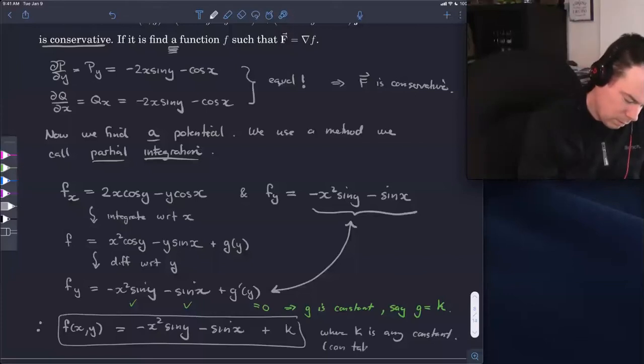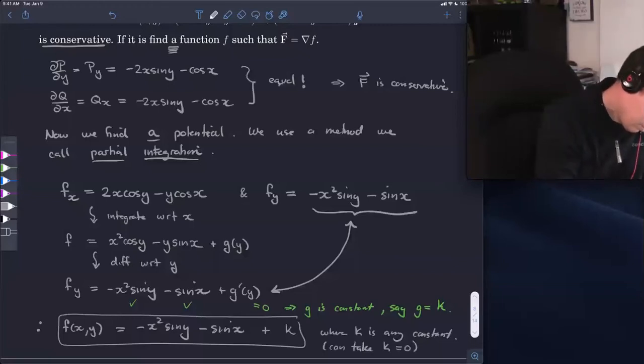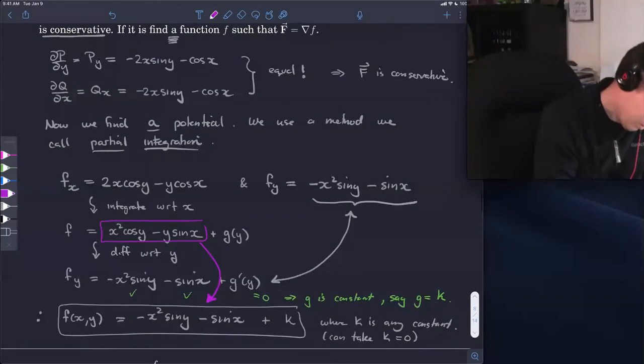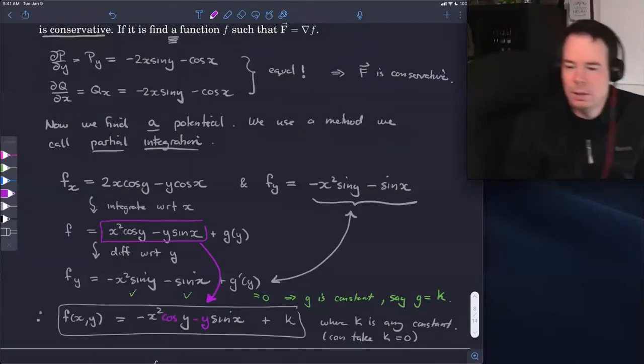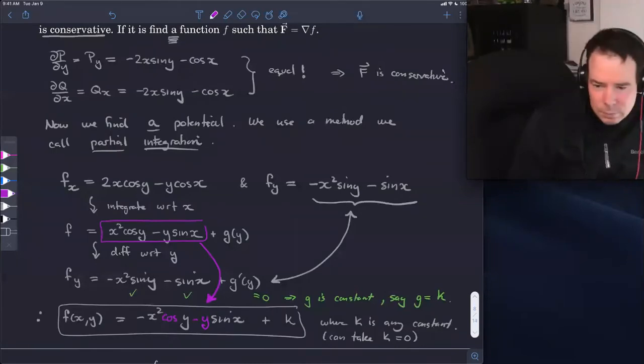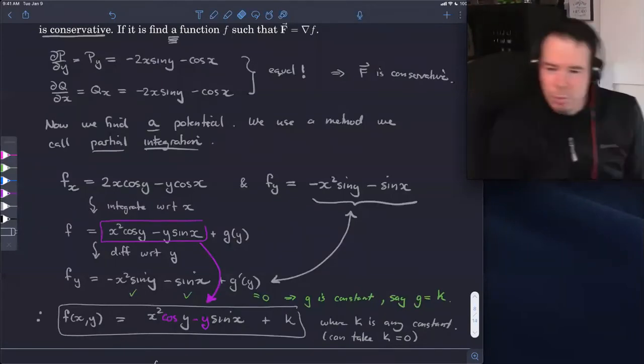Your y derivative? Say that again? Shouldn't it be x squared cos y minus y sine x? X squared cos y minus y sine x. Thank you. I wrote down the wrong part. Yes, this bit here. Thank you. Good catch. Sorry, I was looking at the wrong spot. So it's cos y minus y sine x. You have a negative in your x squared. Oh, and I got to get rid of that too. Thank you. Perfect. Thanks very much.